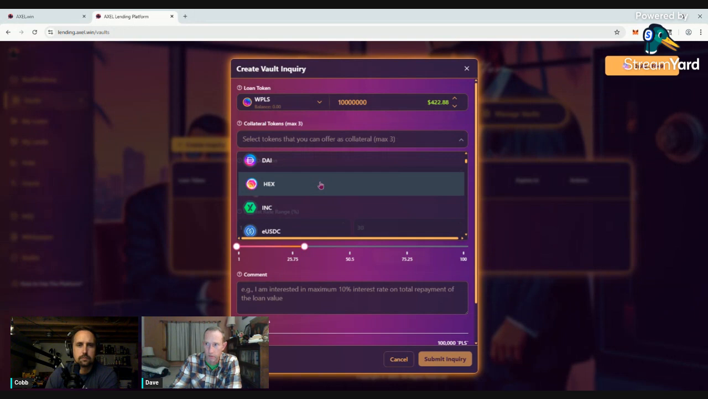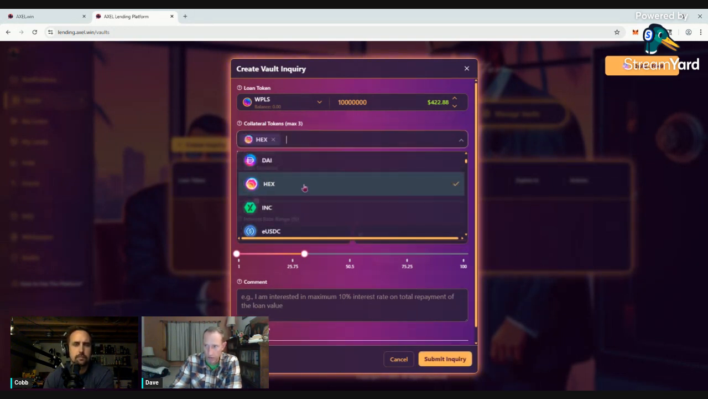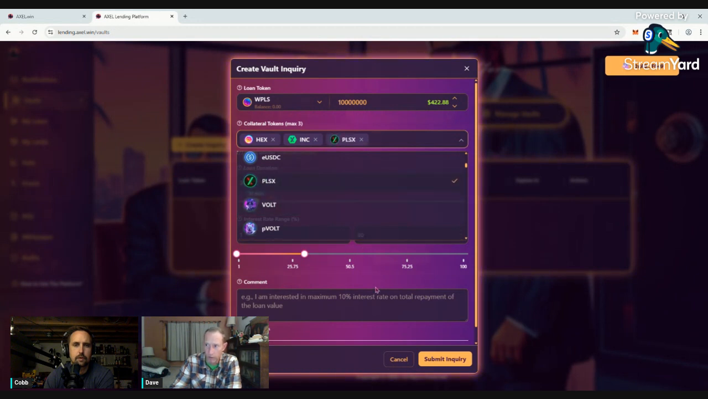Correct, yeah. So there's several tokens. Let's say one of them is Hex that you're willing to put up. And then maybe Ink is another one you're willing to put up. And I don't know, PulseX, let's say. So those are your three tokens that you're willing to put up as collateral to borrow that Pulse. Okay.